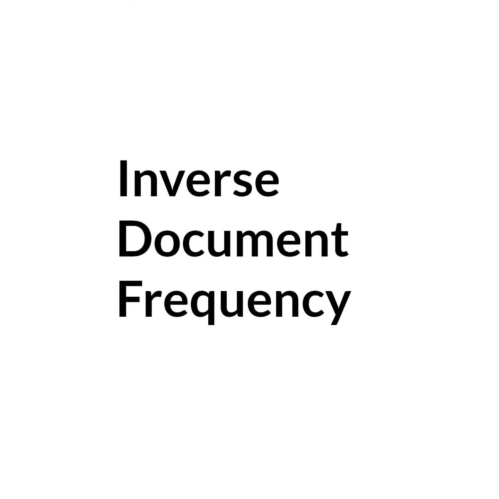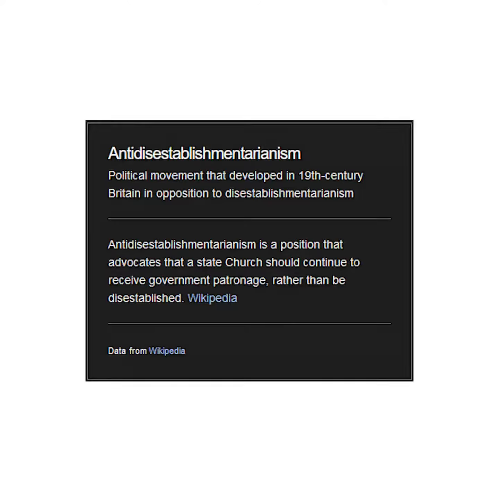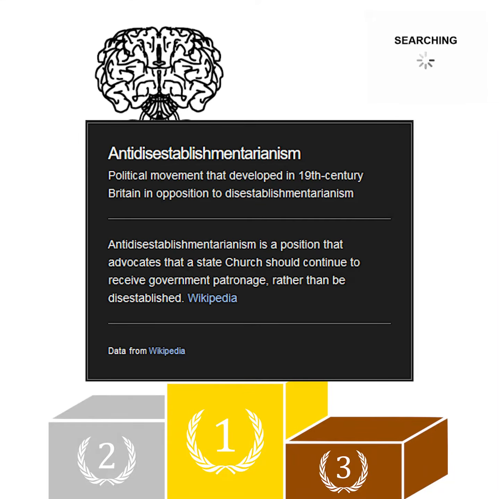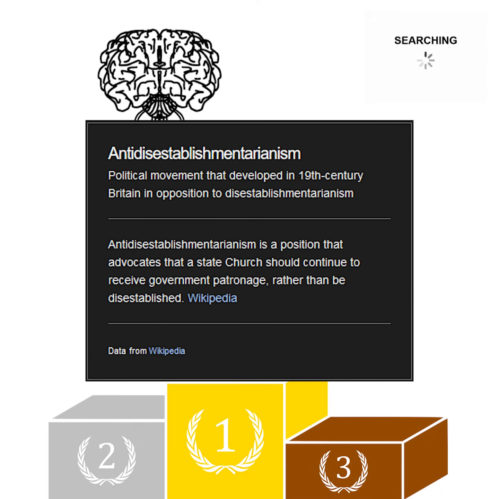Inverse document frequency. Inverse document frequency refers to how common the word we're looking for is across the whole of our search index. Anti-disestablishmentarianism is a very distinctive word, which will appear in very few pages that we find out there on the web. Knowing that this is an infrequent term is a very useful thing when it comes to understanding what should be shown.